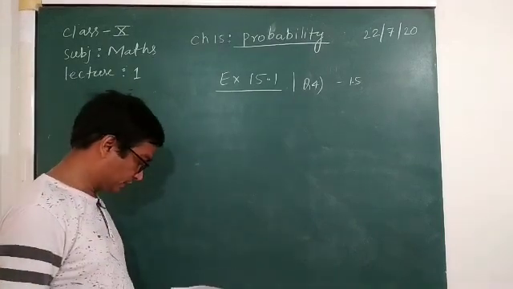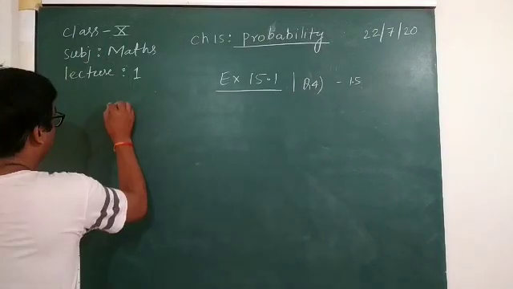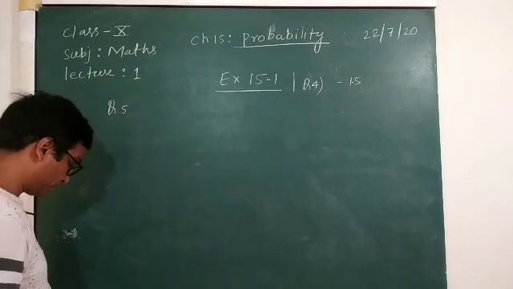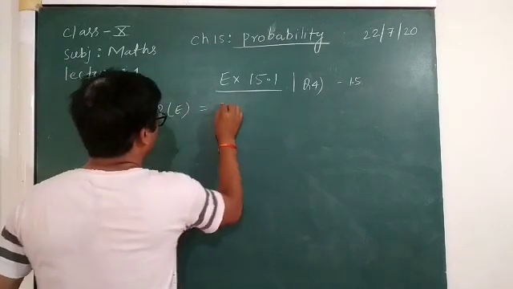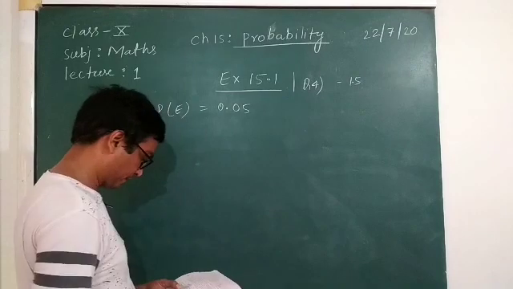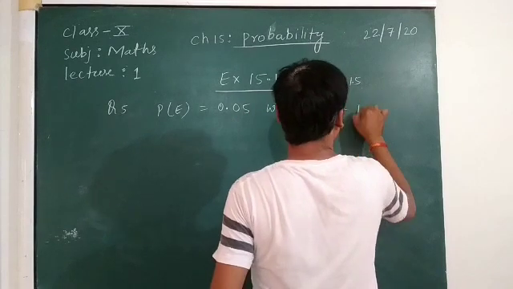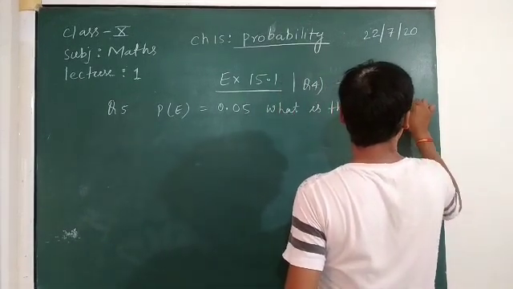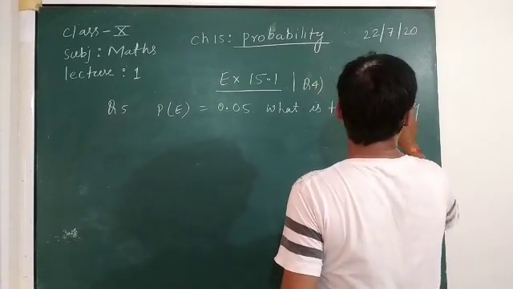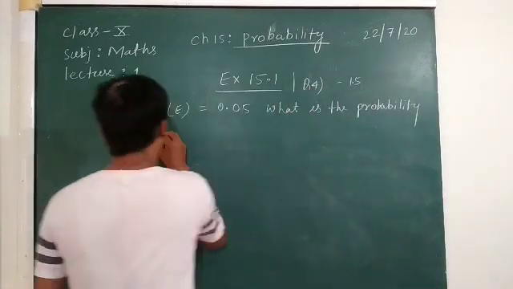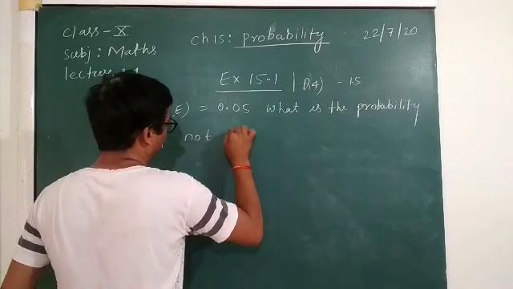Now here again it is given, question number 5, that the probability of E is 0.05. What is the probability of not E?